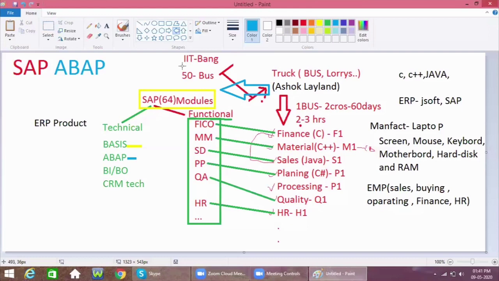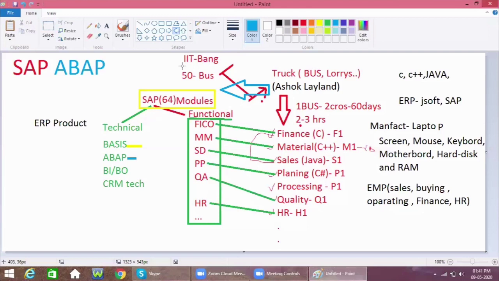That is the reason nowadays each and every organization and its department heads are migrating from non-SAP to SAP, because SAP gives a quick response, and it is easy to handle customers and business purposes.